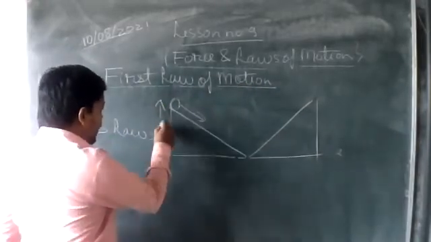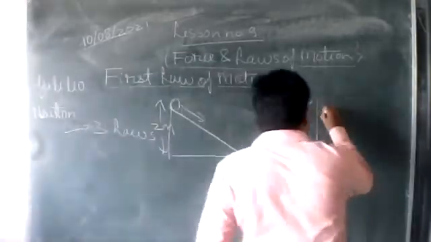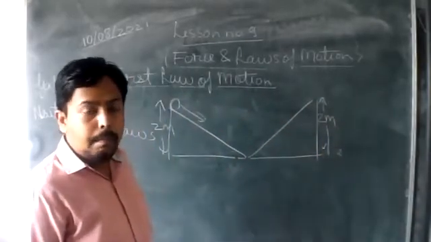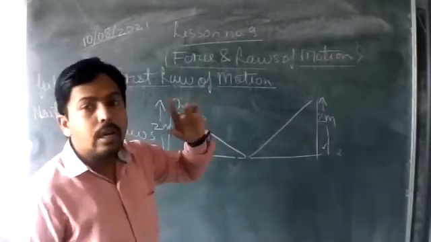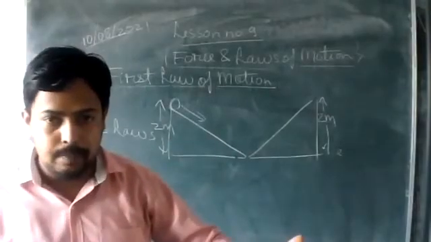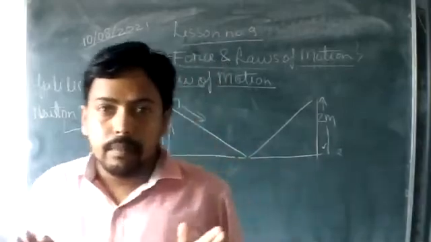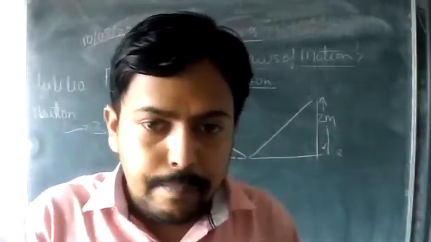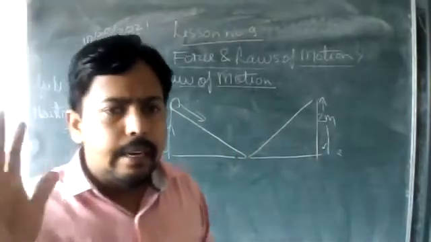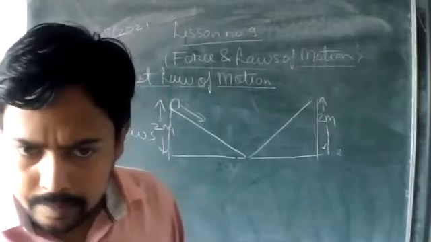For example, if it has been dropped from 2 meters, then on the other side also it will go to 2 meters. But he was not knowing the concept of frictional force, or the laws of nature. Newton replaced his theory by giving some laws, and told him that no, Galileo, your theory is not applicable in every case.